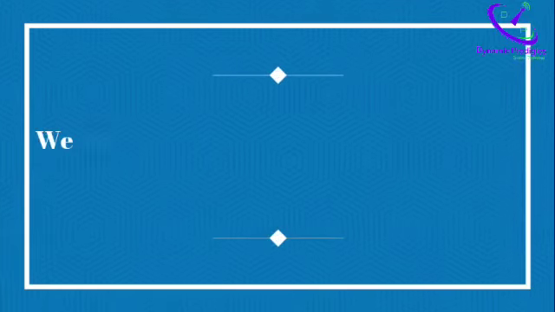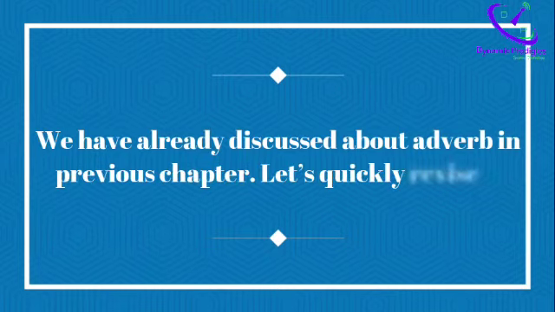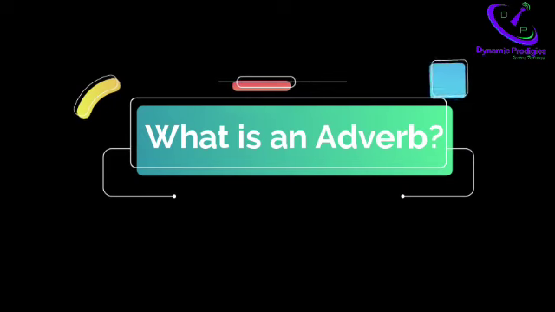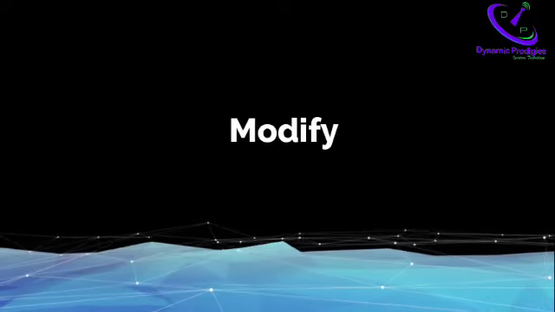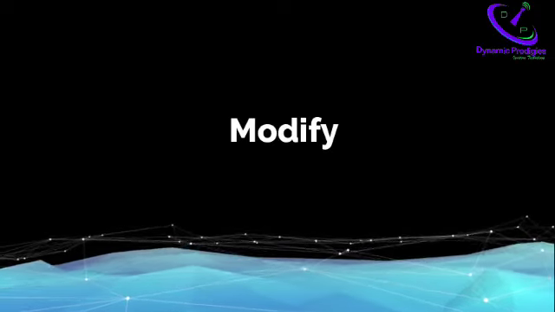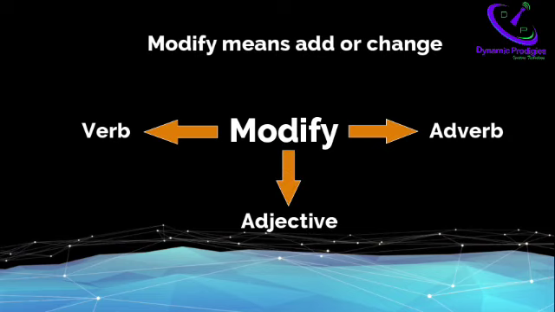We have already discussed adverb in the previous chapter. Let's quickly revise it. What is an adverb? An adverb is a word that modifies a verb, an adjective, or an adverb in the sentence. Modify what? It modifies verb, adverb and adjective. Here, modify means add or change.